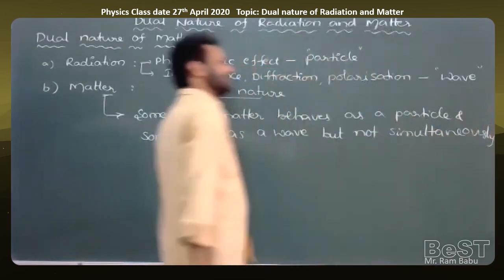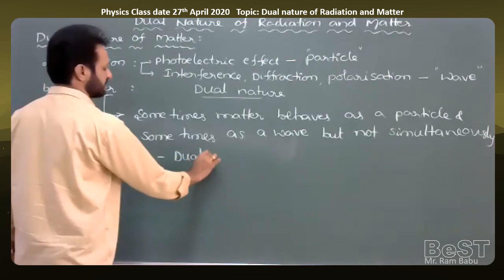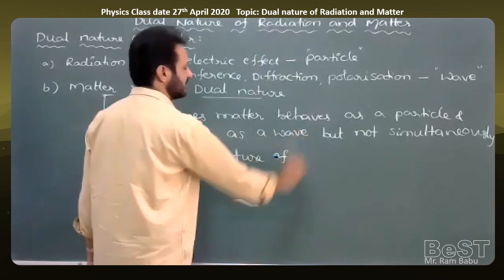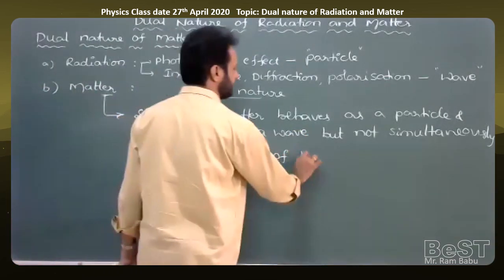This behavior of matter is called the dual nature of matter, and theoretically it was predicted by the scientist de Broglie.